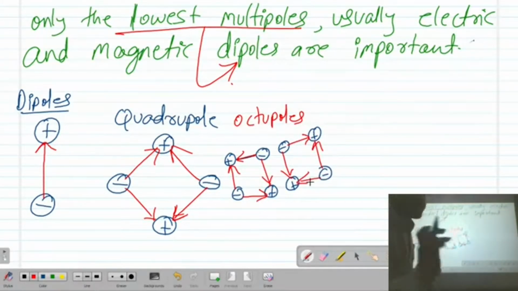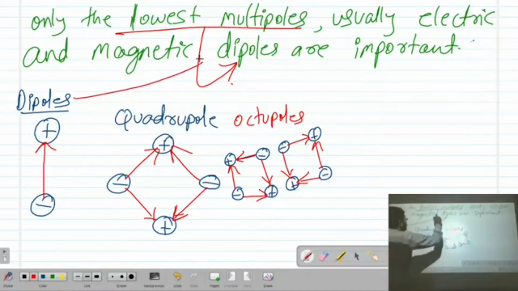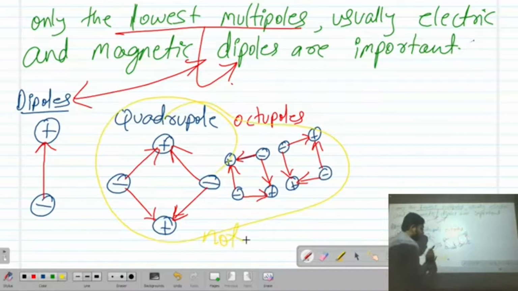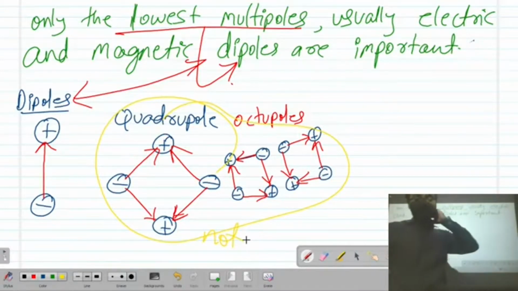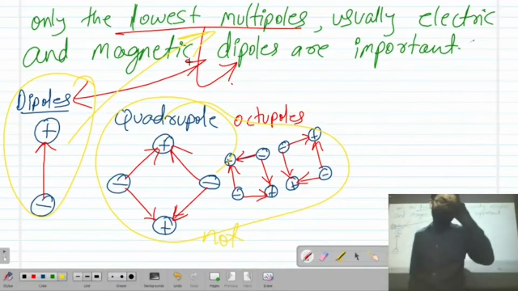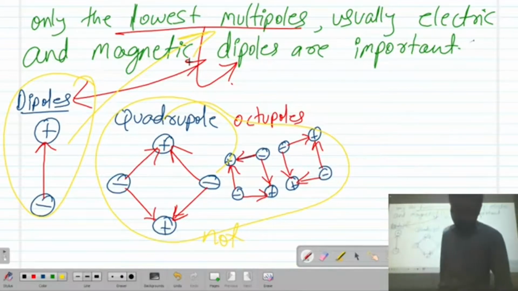We are only considering dipoles. Quadrupoles and octupoles are not in our interest. We are only considering the lowest multipoles, that is nothing but dipoles.